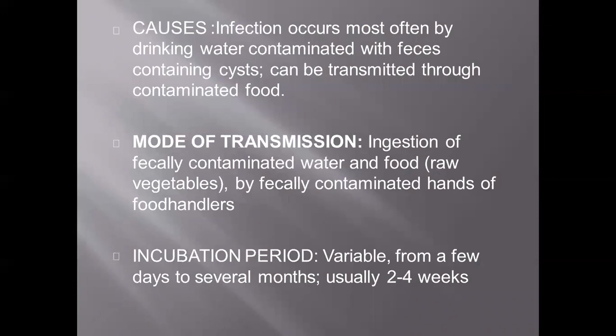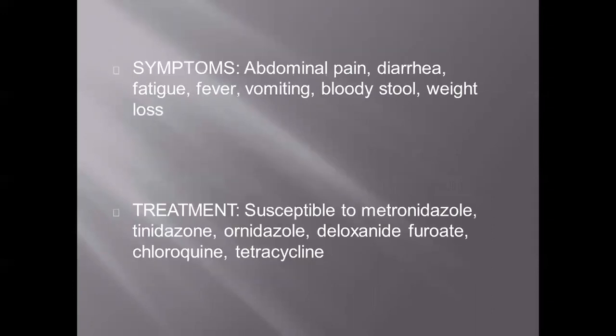Infection occurs most often by drinking water contaminated with feces containing cysts, and it can be transmitted through contaminated food. Modes of transmission are ingestion of fecally contaminated water and food, such as raw vegetables, and fecally contaminated hands of food handlers. The incubation period is variable, from a few days to several months, usually 2 to 4 weeks.